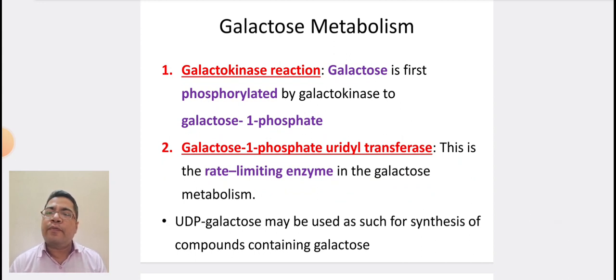Step 1 of galactose metabolism is the galactokinase reaction. Galactose is first phosphorylated by galactokinase to galactose 1 phosphate. The next step is galactose 1 phosphate uridyl transferase. This is the rate limiting enzyme in galactose metabolism. UDP galactose may be used as such for synthesis of compounds containing galactose.